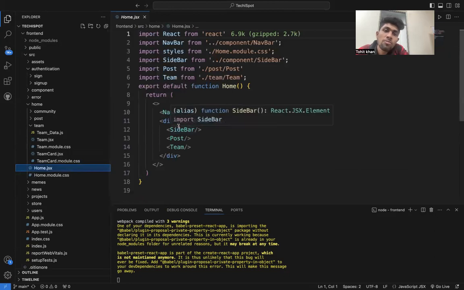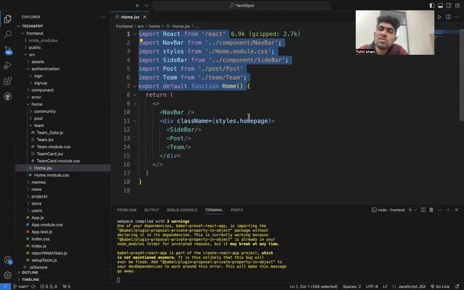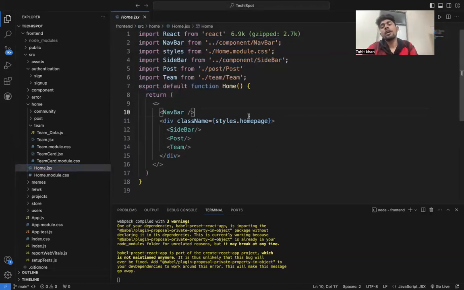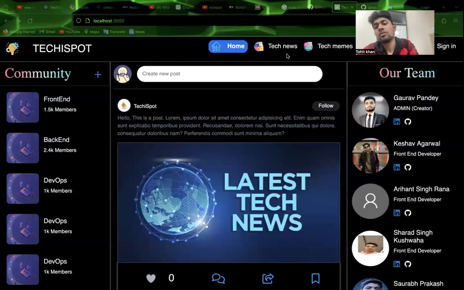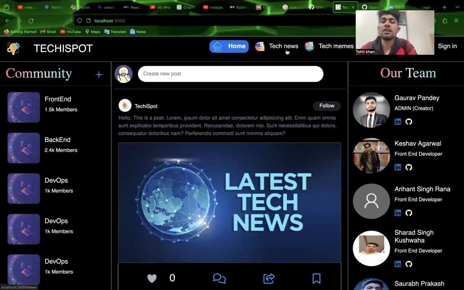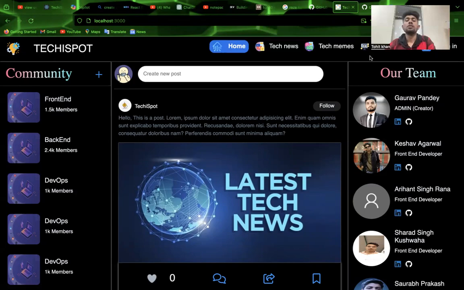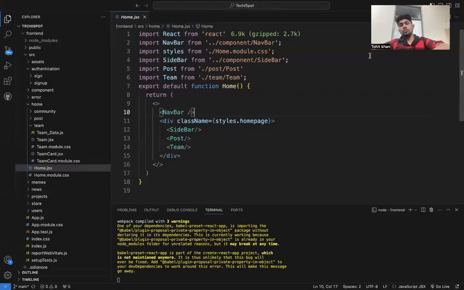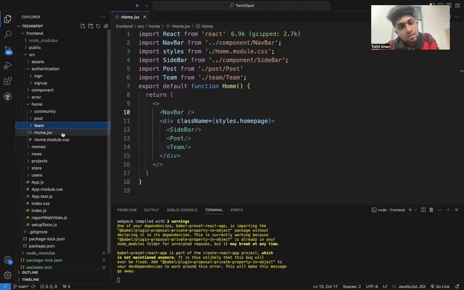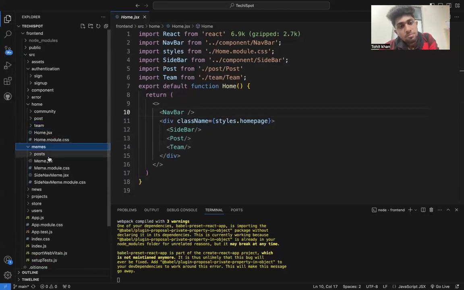And now we move to the home section. The home section will implement home, about, post, team, which means all types of posts are able to be shown on the home page, and different posts show different things. Tech news posts are trending, tech memes are shown here, and tech projects are shown in the tech projects file, the tech projects folder. So all these things will be taken, and teamwork I will explain. So home is completed, now memes.